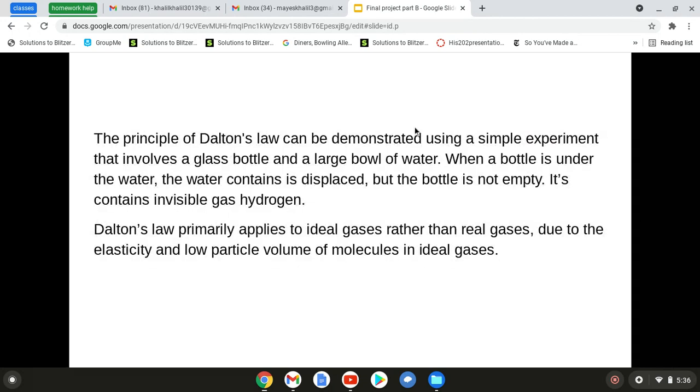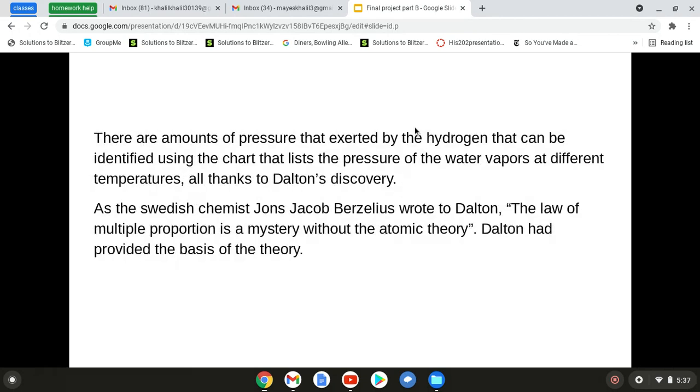Dalton's law primarily applies to ideal gases rather than real gases, since it was his only observation. Due to the elasticity and low particle volume of molecules in ideal gases, the amount of pressure exerted by the hydrogen can be identified using the chart that lists the pressure of water vapor at different temperatures. This is all thanks to Dalton's discovery.